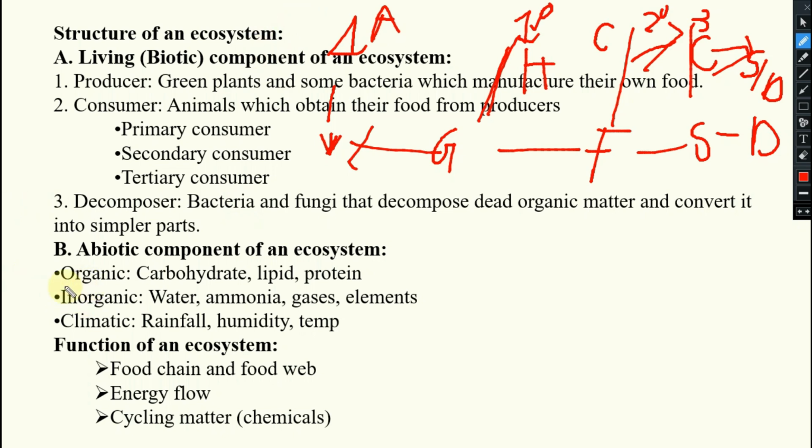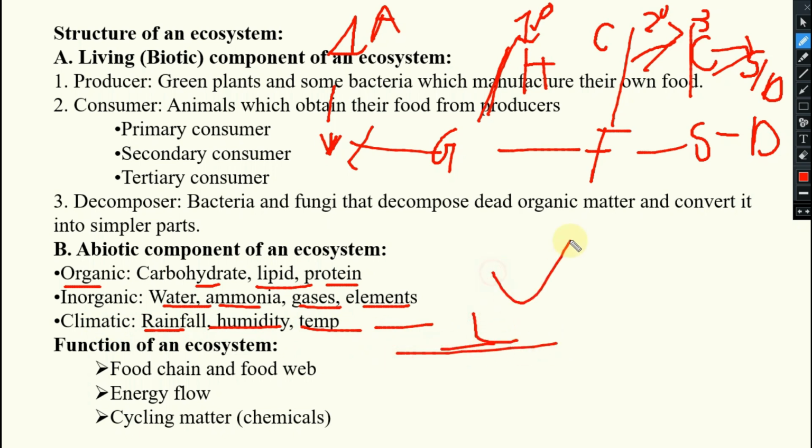Then abiotic components: organic components are there, carbohydrate, lipid, protein and all. Inorganic like water, ammonia, gas elements will be there. Climatic factors like rainfall, humidity, temperature, moisture, light, all those things will come. We have discussed these things already. Then the functions of an ecosystem: food chain, food web, energy flow and cyclic matter.